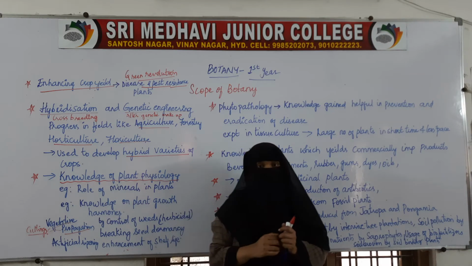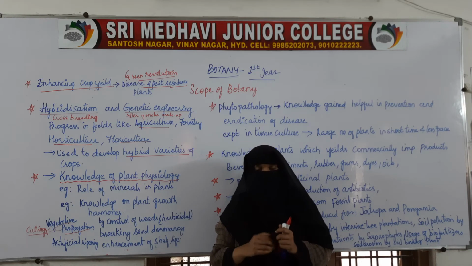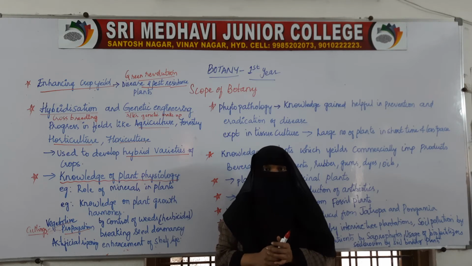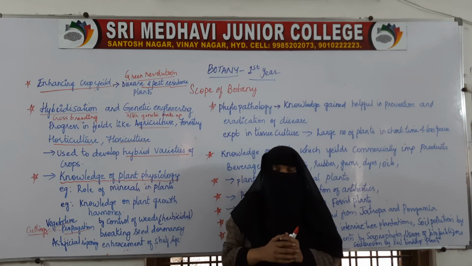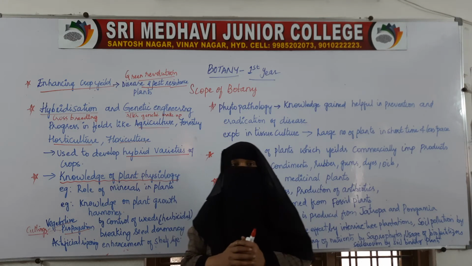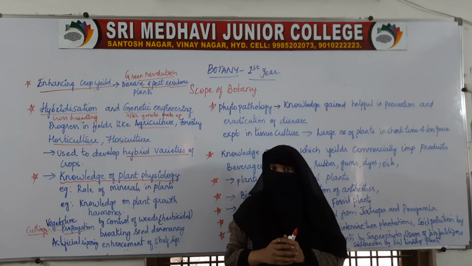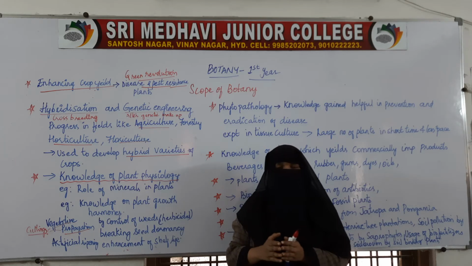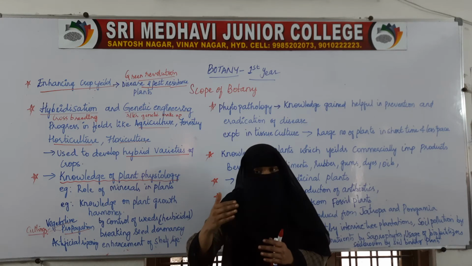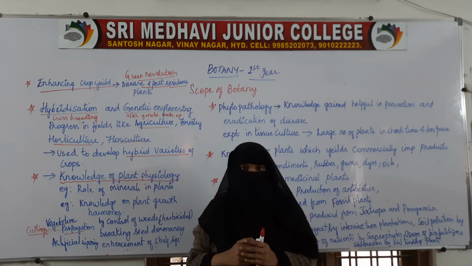So, how much growth hormone should be sprayed? How much growth hormone is needed to be given to the plant to increase the productivity of the plant? Plant growth hormones play a very important role in the growth of the plants. So, naturally, when the plant grows, it produces food material.